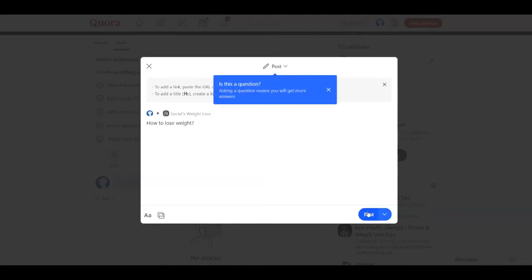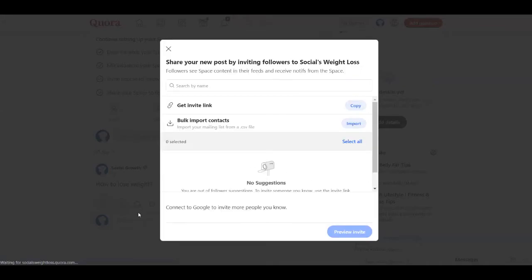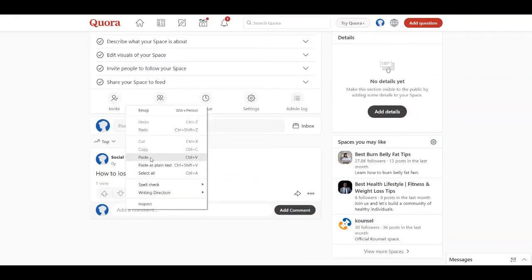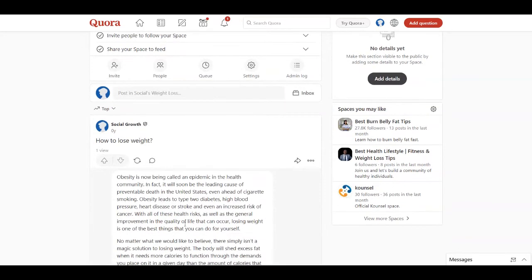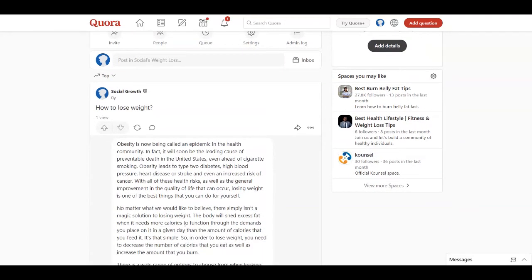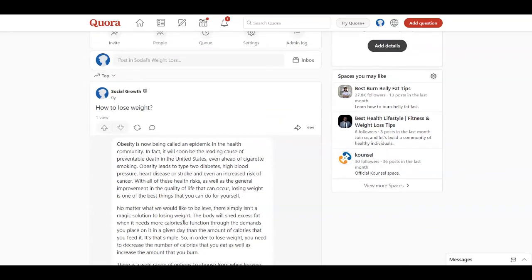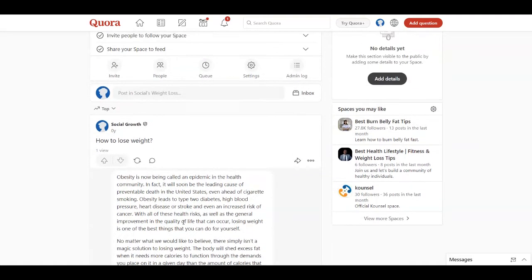I'm going to click on post, and then I'm just going to reply to my own question. I'm just going to write a comment down here, and I'm going to paste that article. But as you know, this article cannot make us money, so all you need to do right now is to go to the website that is going to pay us today, and it's going to help us in making money